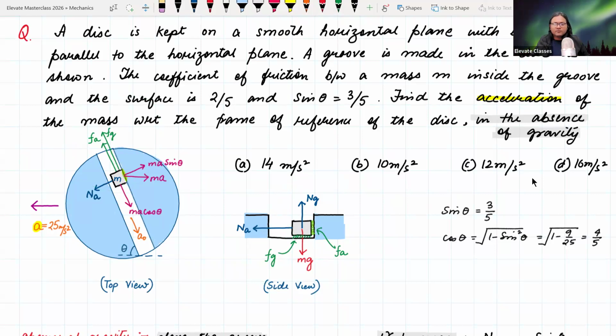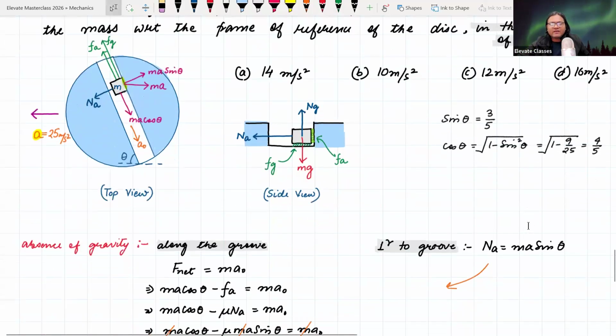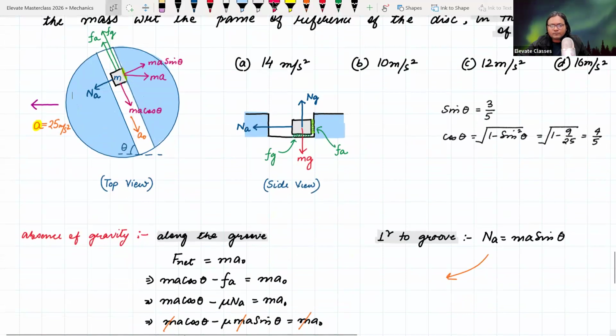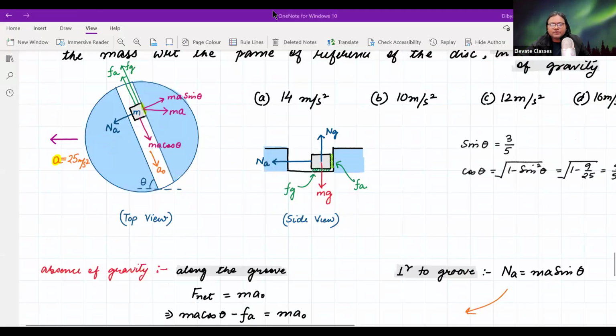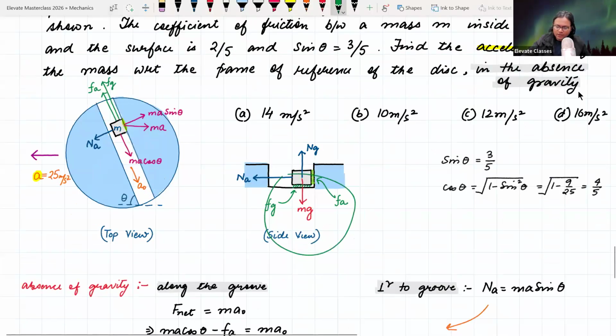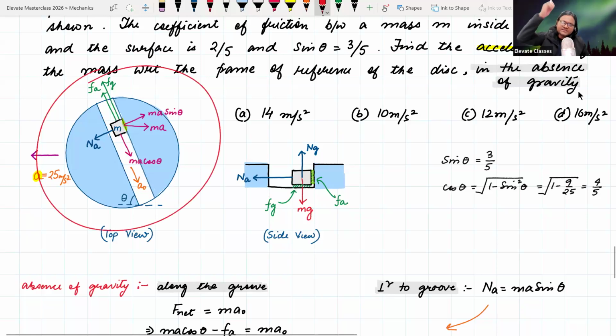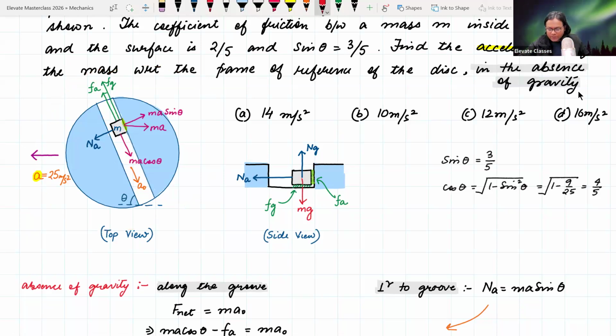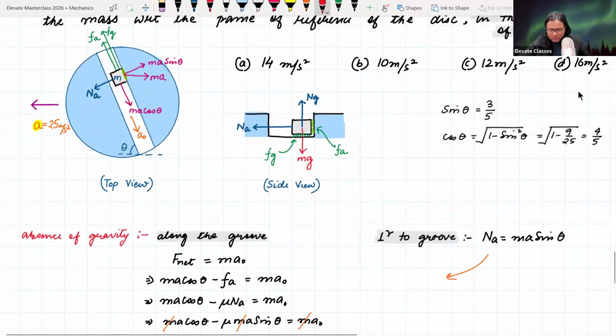Clear? Make sense? In the presence of gravity, this is what's going to happen. Vivek, correct answer. Is it clear? Yes, sir. See, in the side view the direction of gravity will be downward, and in the top view the direction of gravity is inside the screen. I haven't written it here, it's going inside the screen. This is the top view, so it's going inside the screen. In the side view I wrote it. So what will be the difference here? There will be no difference, except that the calculation will change slightly.